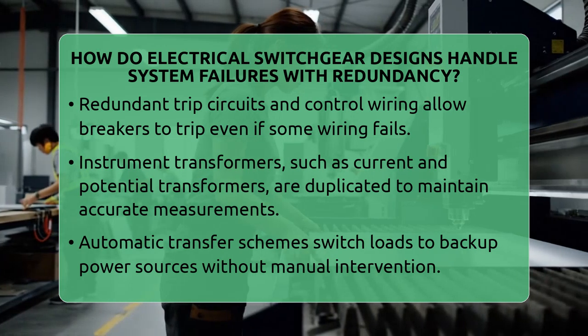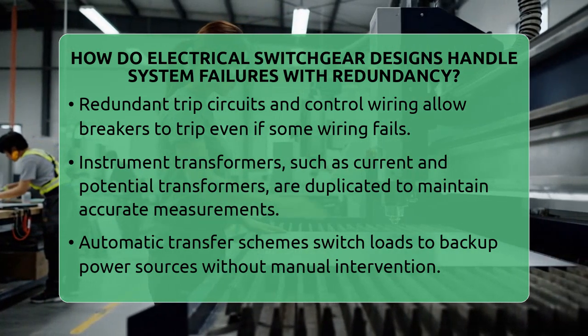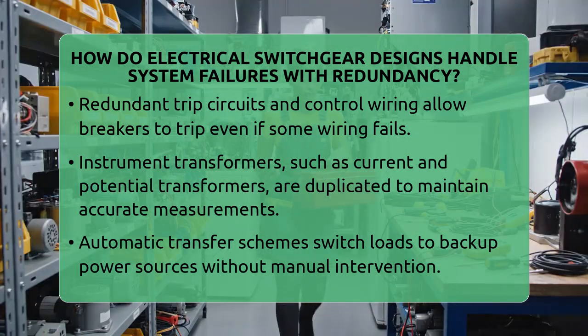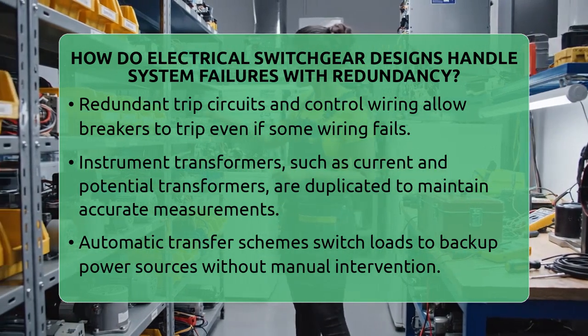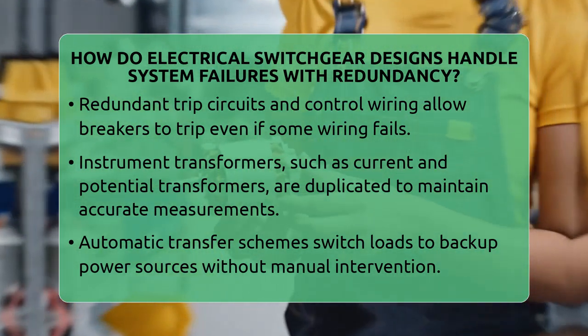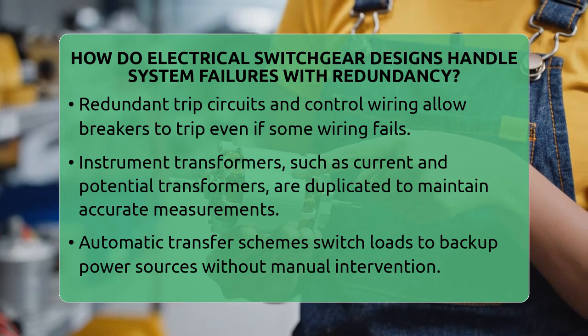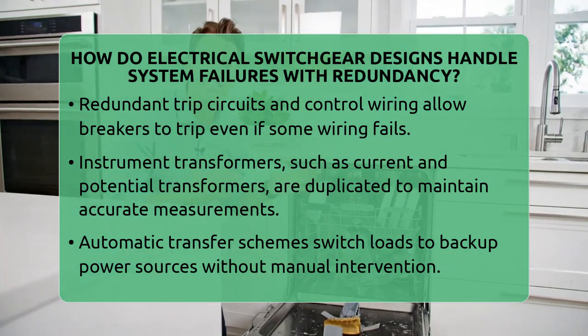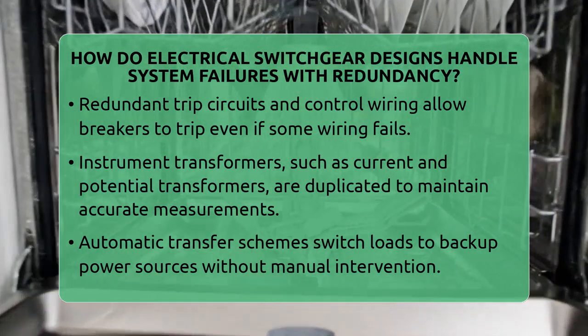Instrument transformers like current transformers and potential transformers are also duplicated. They provide measurements to protection relays. If one transformer fails, the backup transformer continues to supply accurate data, ensuring protection remains active.